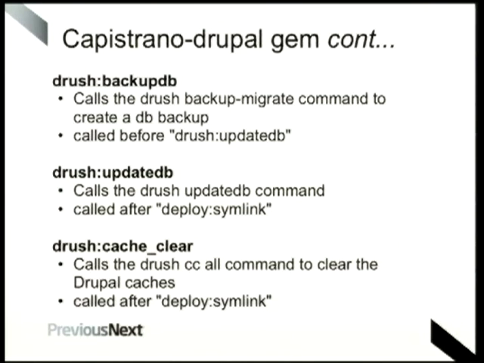There's a backup DB task in there that just calls the backup migrate module to do a snapshot backup of your database, and the update DB one to actually run the migration. So these are all things that you can actually call independently. You don't actually have to. You can call them directly from Capistrano, but we'll use them to create like a recipe, if you like, for deployment, and just call these things in the right spot.